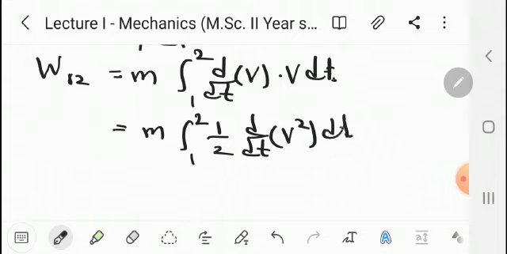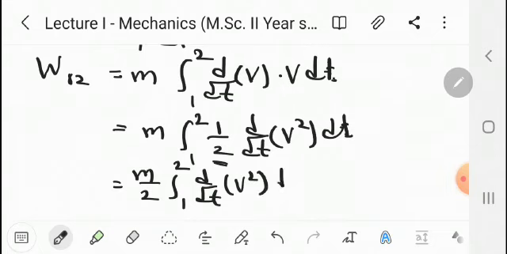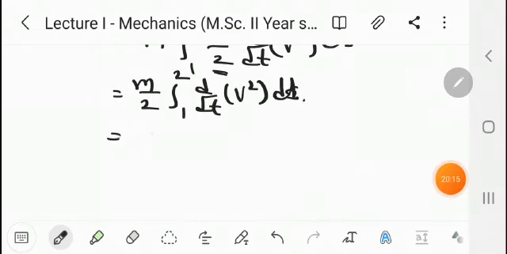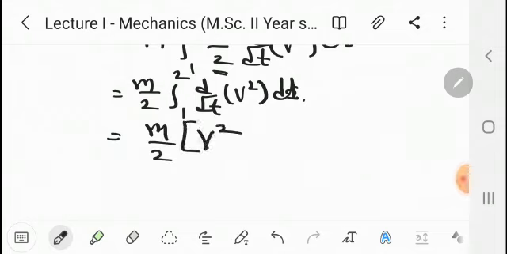1 upon 2 is constant, take it outside the integration, that is m upon 2 integration from 1 to 2. The derivative and integration cancel, that is m upon 2 into v square from point 1 to 2, that is equal to m upon 2 into v2 square.